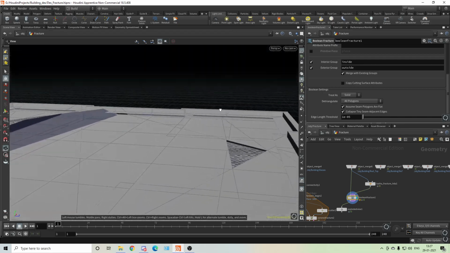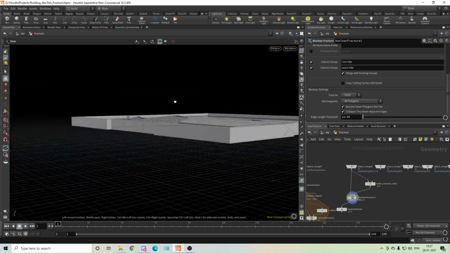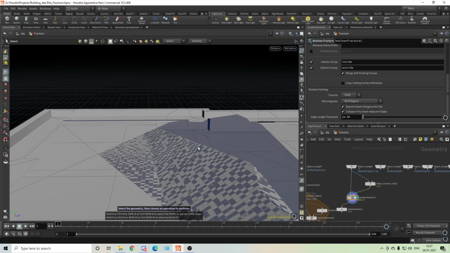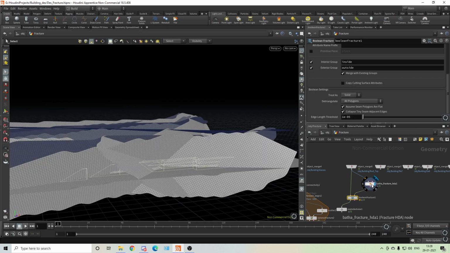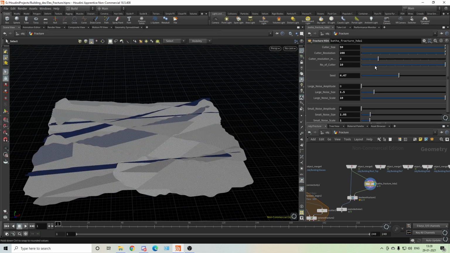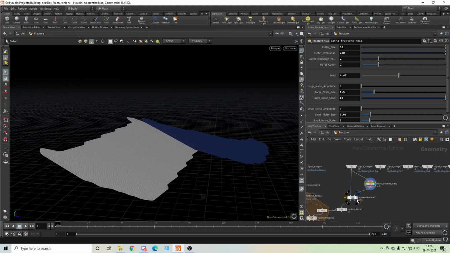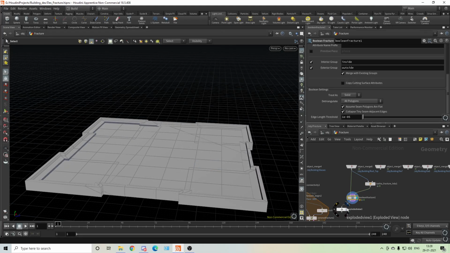It never happened before. Okay, I'll decrease the number of cutters. We'll see again. Is it working properly?